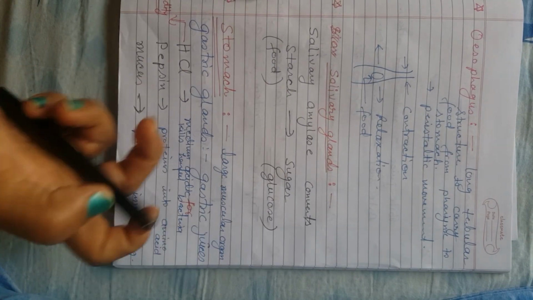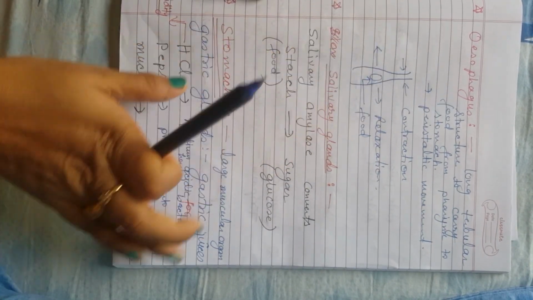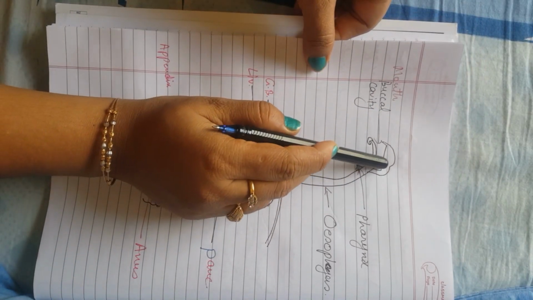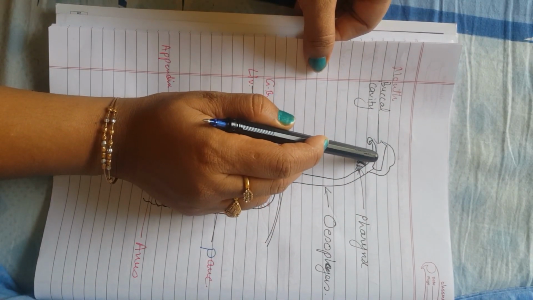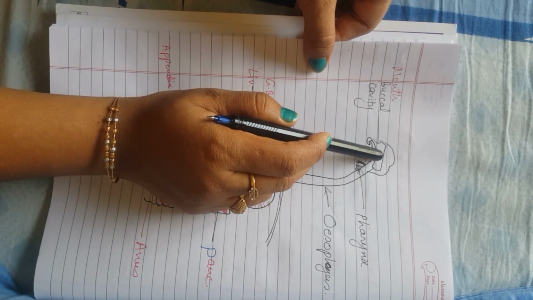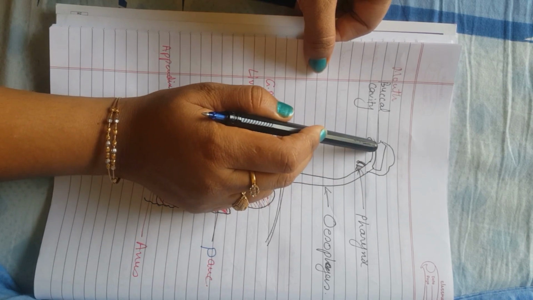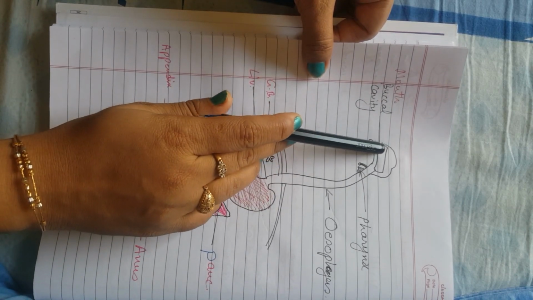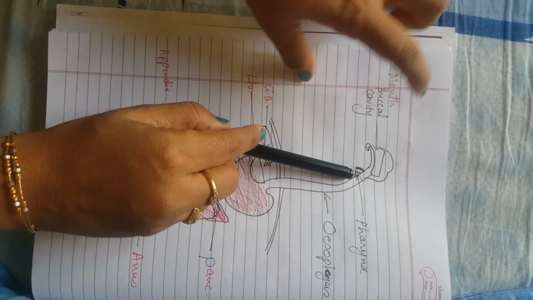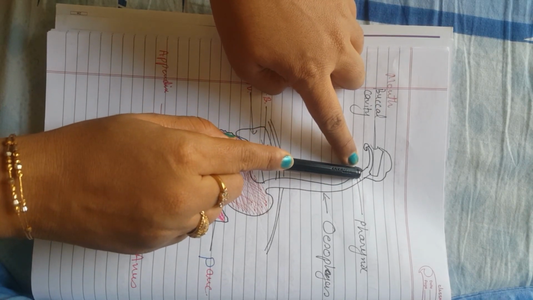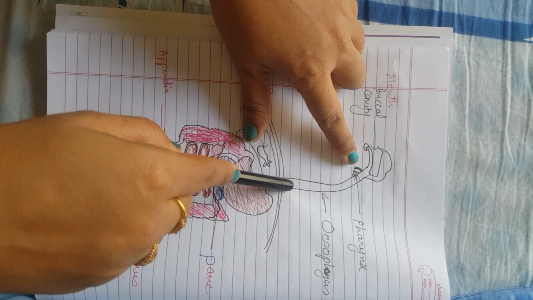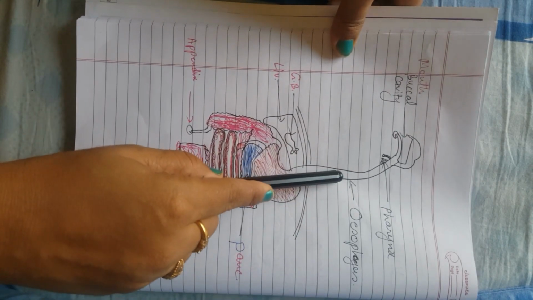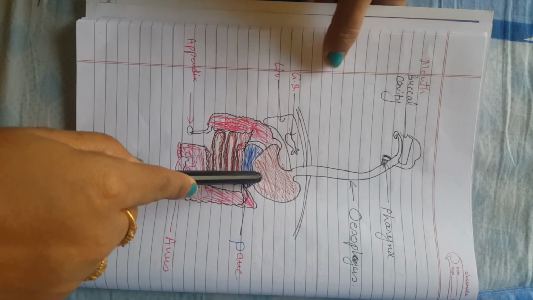After pharynx, the food goes to esophagus pipe. You can see the diagram. Look at here. This is the mouth where tongue and teeth are there, which help in making the food smaller or mixing the food with the saliva, etc. From here it goes up to pharynx. After pharynx, the food and water go to esophagus pipe, and air gets separated, it goes to windpipe. From esophagus pipe, the food goes to stomach.